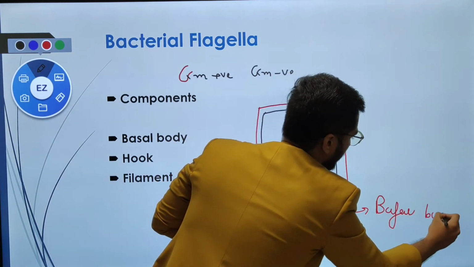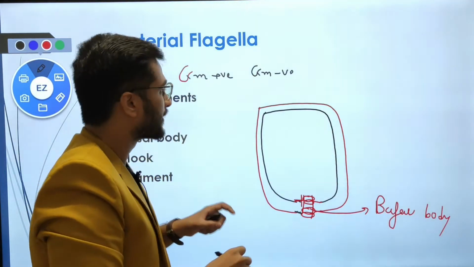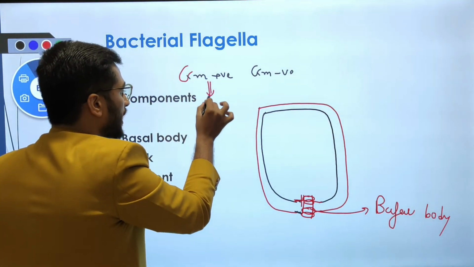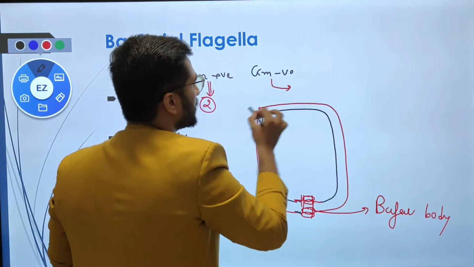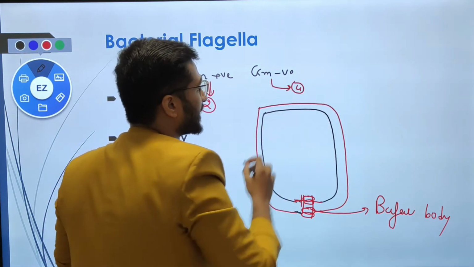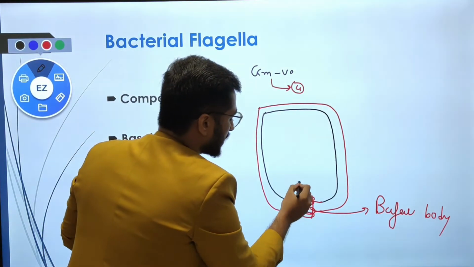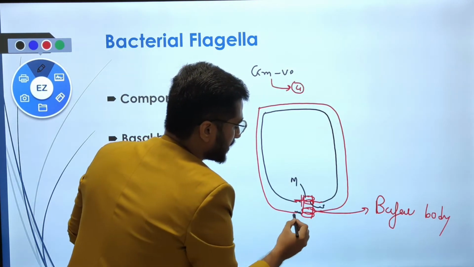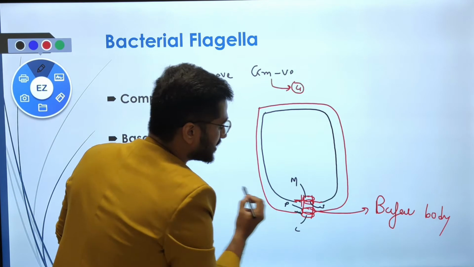But a very important thing is that in gram positive bacteria, the number of these plates is 2, and in gram negative bacteria, the number of these plates is 4. Here remember, the innermost plate is known as the M plate, then the S plate, this one is the L plate, and this one is the P plate.